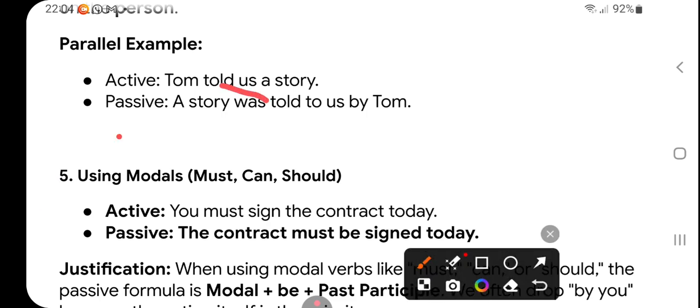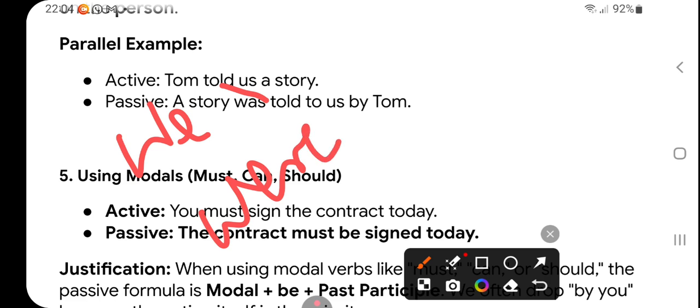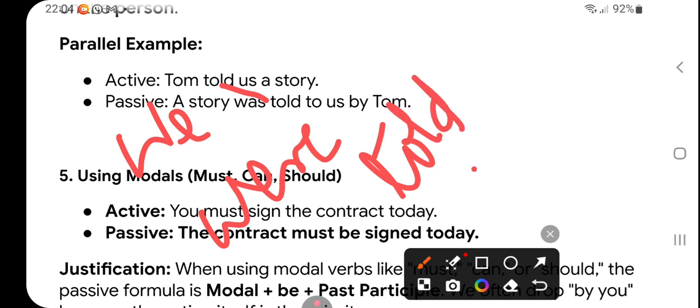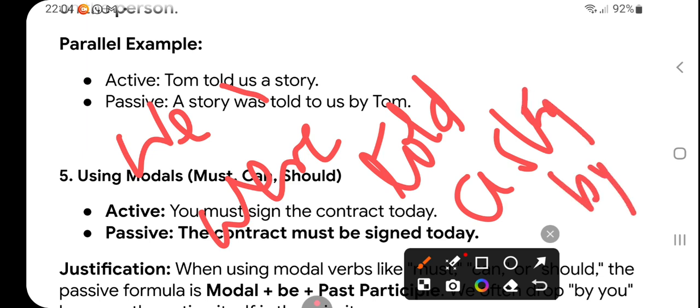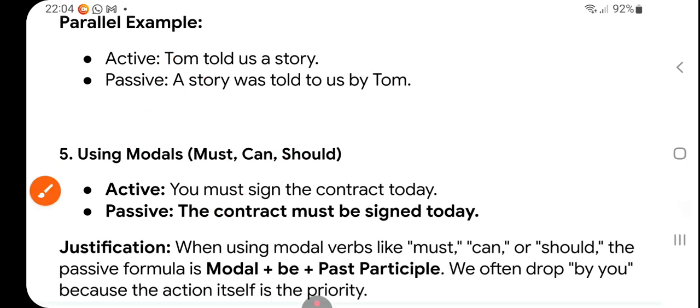"Us" becomes "we" in the beginning. We, not "are", "we were", because "we" is plural. Were told, tell, told. We were told a story by Tom. This is the other option, right?